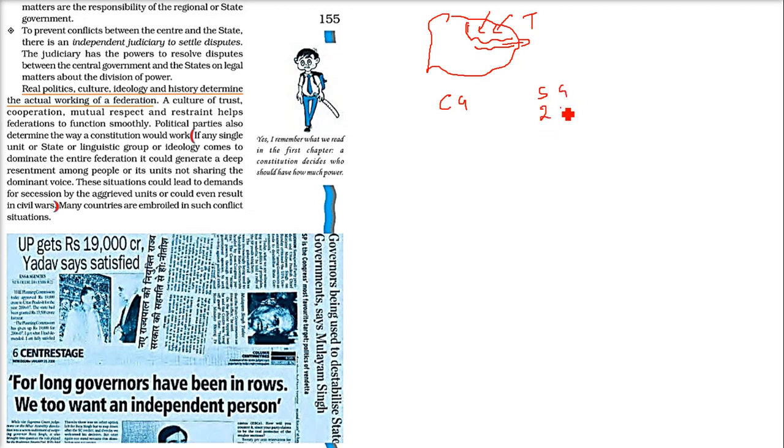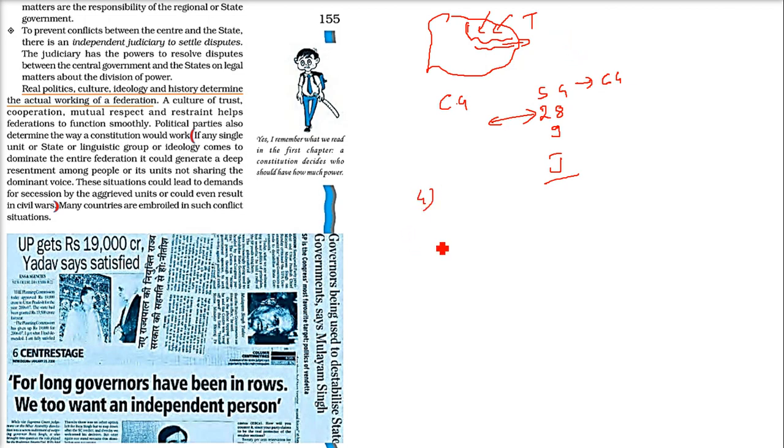And if we have the central government and we have the state government, see, we have 28 states right now and 9 union territories. And the central government is for the whole country. So there may be conflict. These are different states, so some may ask for something, some may ask for something else. And there will be some problem between state government and state government also. Let us assume there is a boundary problem, a Seema Vivad. So they are going to go to an independent judiciary. This is the fourth point. To prevent conflict, there is an independent judiciary which is going to settle all these kinds of disputes between the central government, state government, etc.